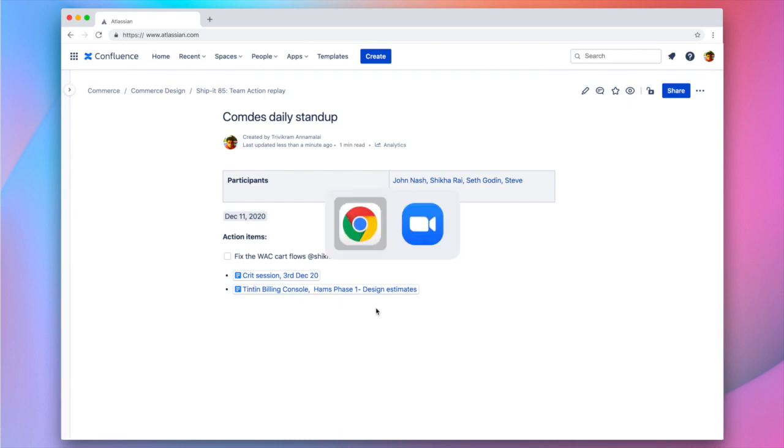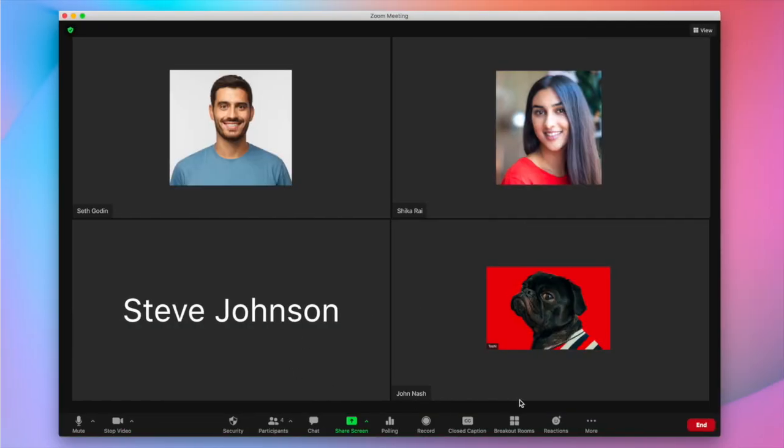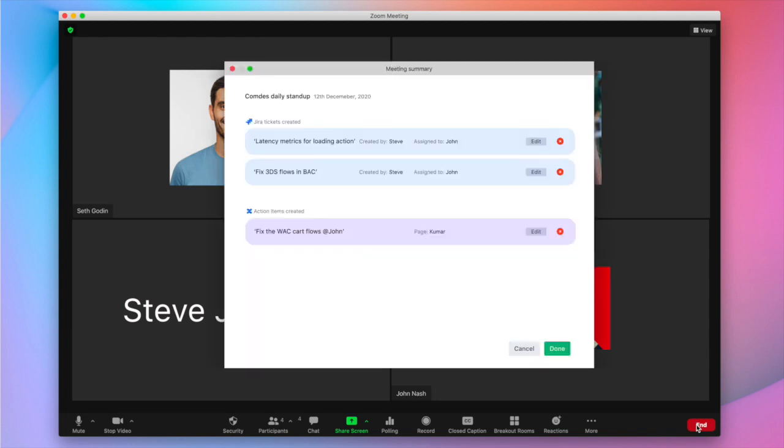If you thought this is all that our idea can do, you're wrong. When you try to end the call, you now get a summary of all the action items and tickets that were created during the call. You can still go and edit or delete those items.